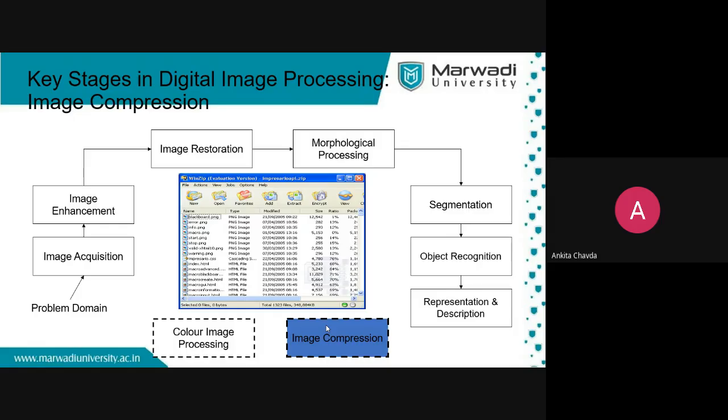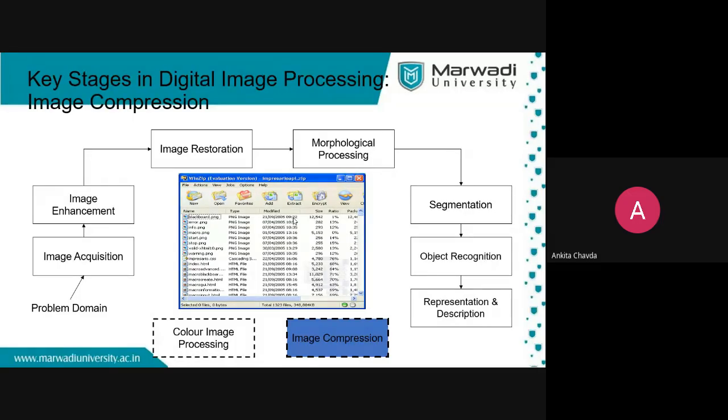Nowadays, every site is asking that whatever document you have should be within a specific size range, so you have to upload it as a compressed file. So you have to reduce the size, and for that we have online converters also. So they are the tools, but which algorithm they are using and how they are compressing, that is a whole other subject, data compression. In that you can learn the algorithms: how many times A is there, B is there, C is there, and how you are compressing.